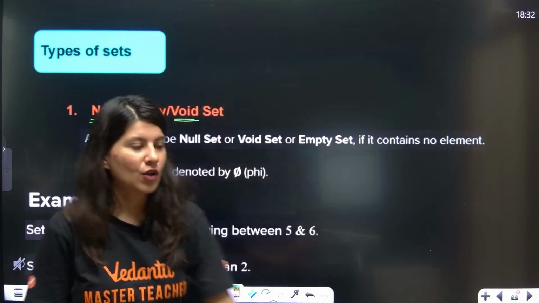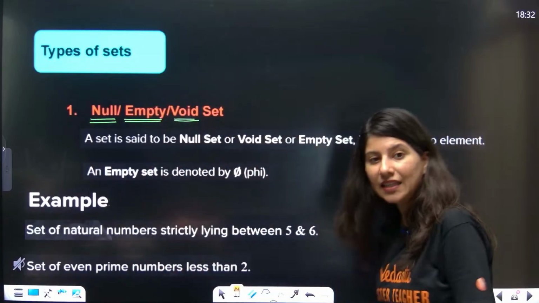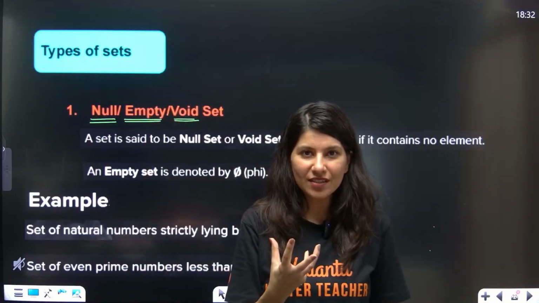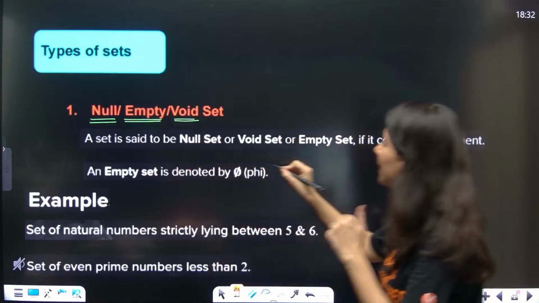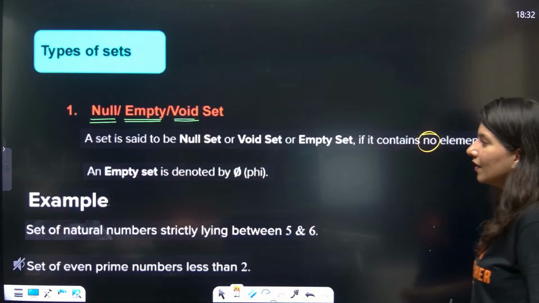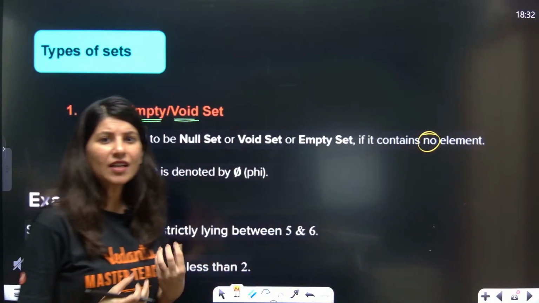Okay, all right, clear. Now understand over here. See, null, empty, void set. As the name suggests, there will be no element in the set. A set is said to be null set, void set or empty set if it contains no element. But ma'am, how will we write that set? How will we represent that set?